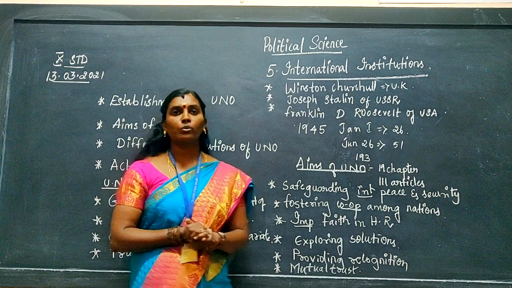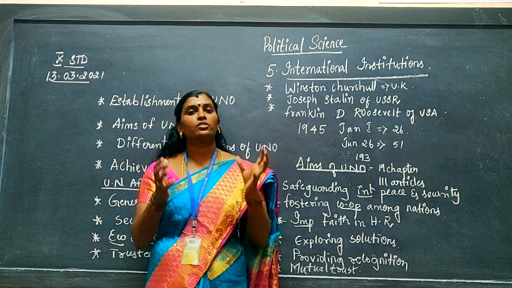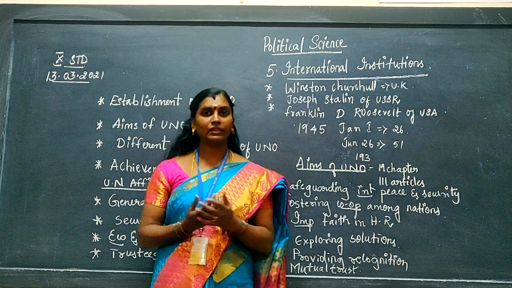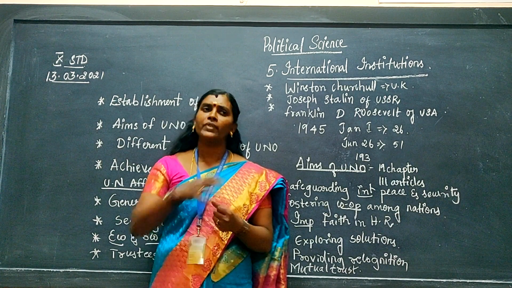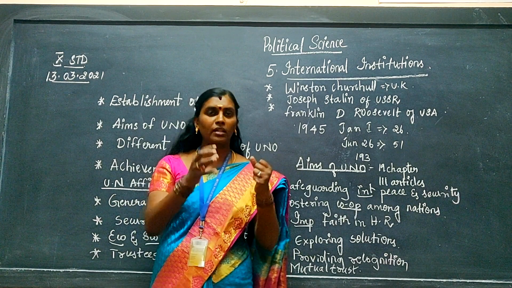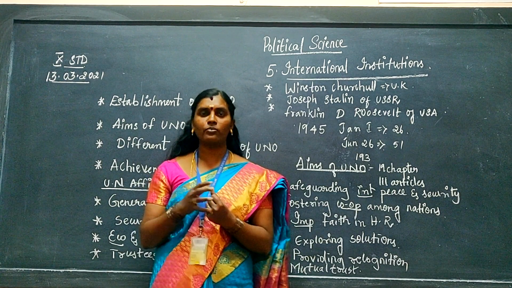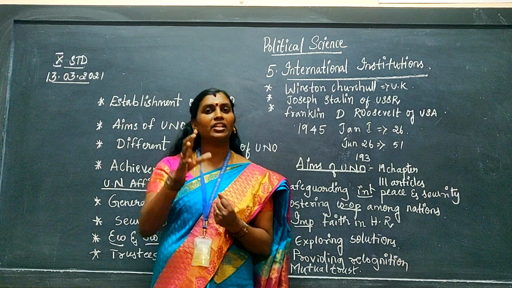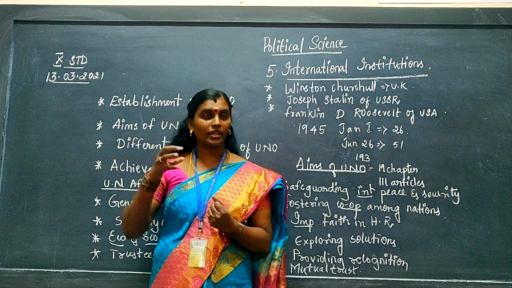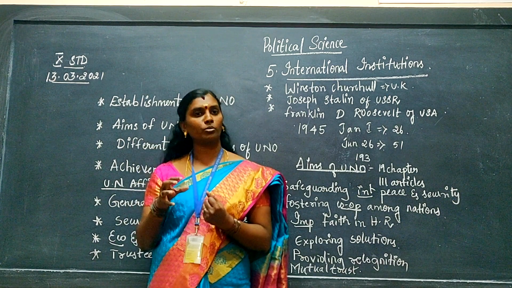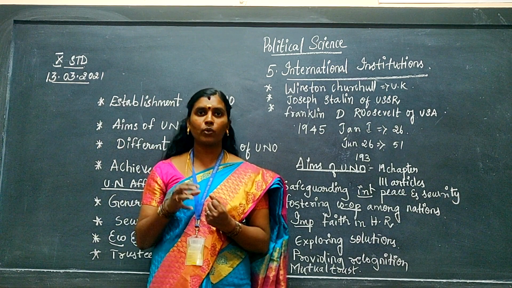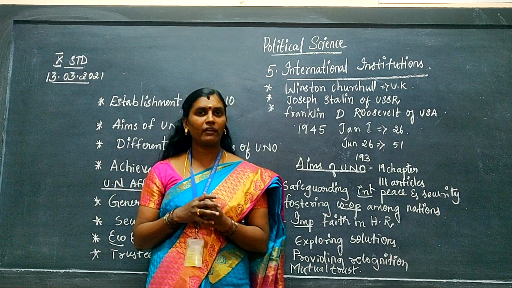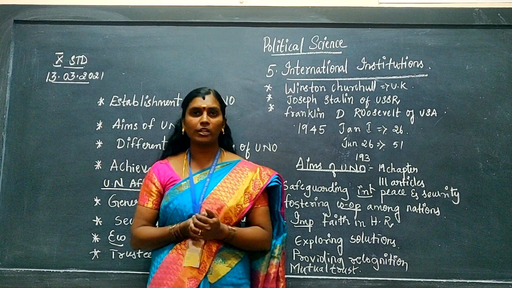And what is the second point? Fostering cooperation among the nations. All the nations should cooperate. When we lead our lives in a family, everybody should cooperate to run the family well. In the classroom, all the classmates should feel as one, only then can a teacher take the class. In the same way, for a country to run well, all the states should be cooperative. Karnataka and Tamil Nadu should not quarrel, Karnataka and Kerala should not quarrel, nor Karnataka and Maharashtra. When we have that, a country cannot have stability.